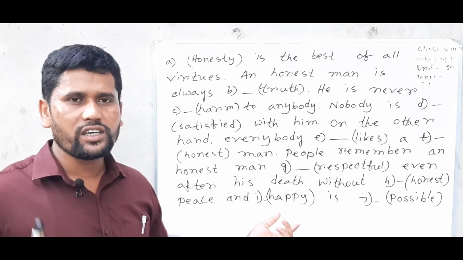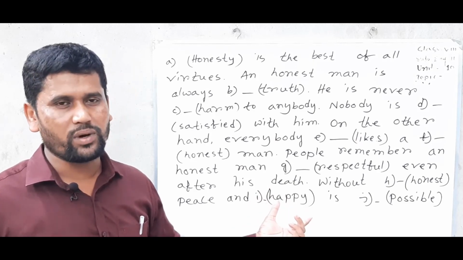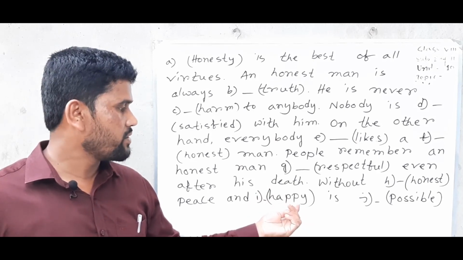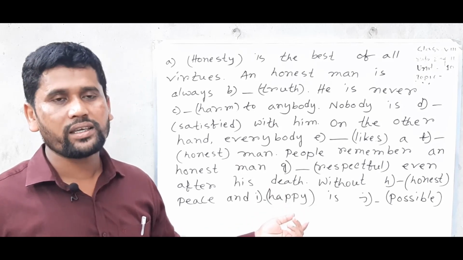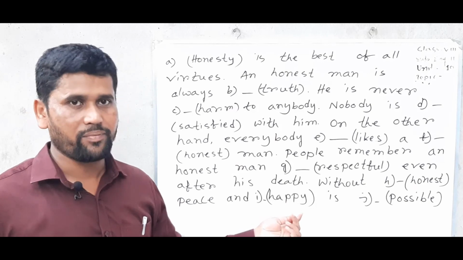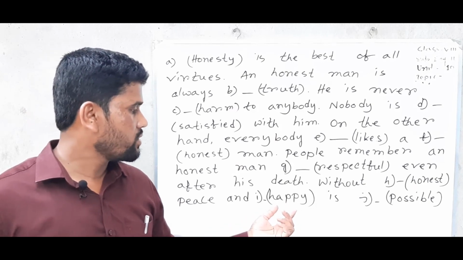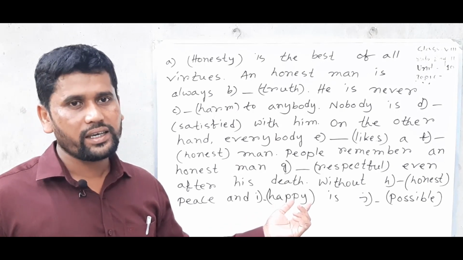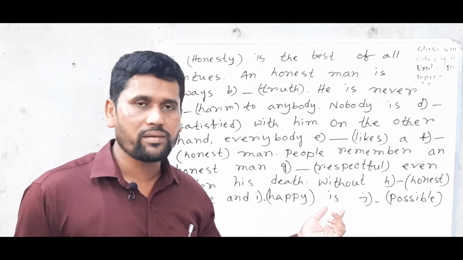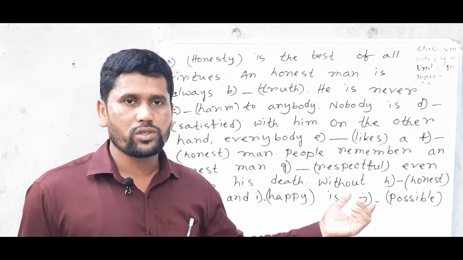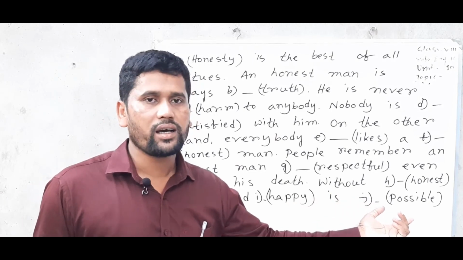And also if you find y after any word and it comes after a consonant, then you can alter the y to i. So you can use iness: happiness. And here is be verb. After be verb you should use the word adjective.